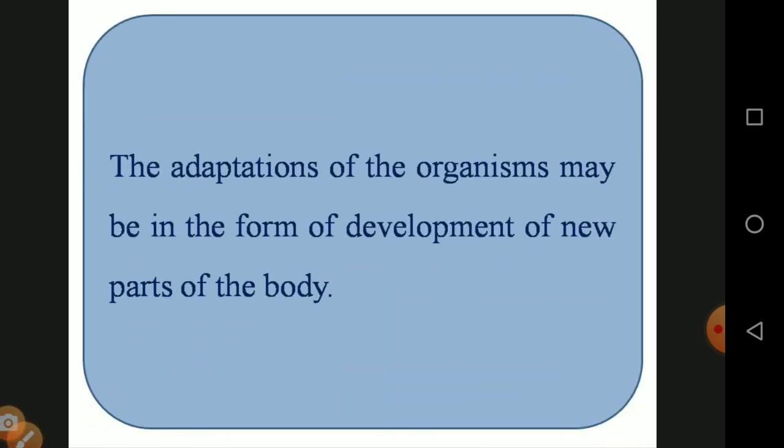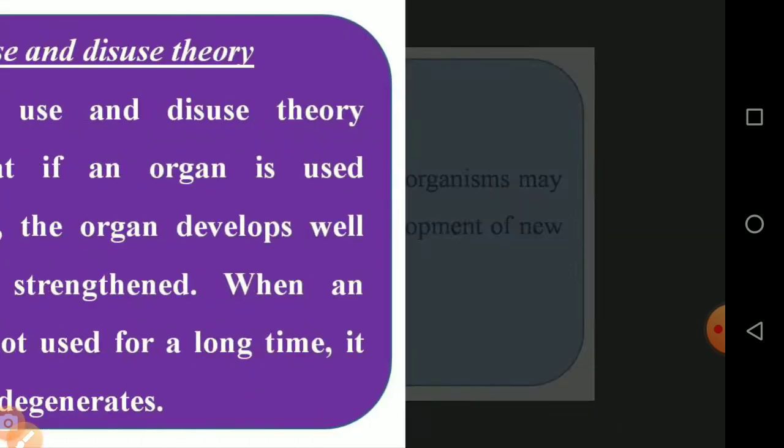And the adaptation of the organism may be in the form of development of a new part of the body. So what will happen if the polar bear was struggling in the polar region? Dense hairs are formed on the organism. So it is a development of a new organ in the body.